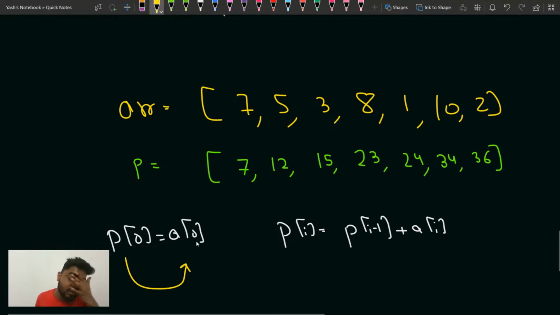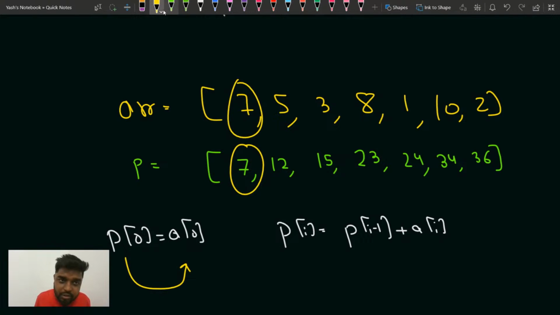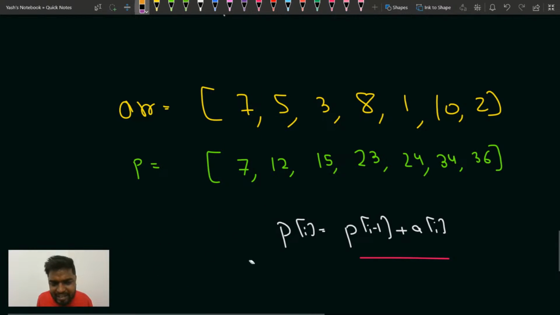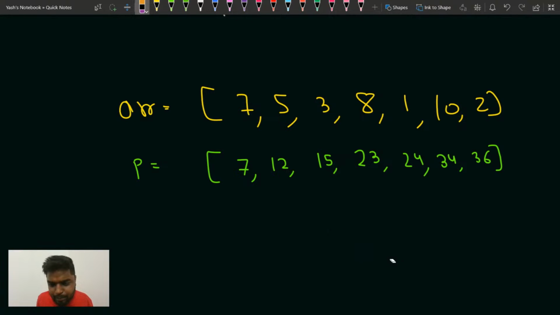Then starting from I equal to 1, P of I is equal to P of I minus 1, whatever the prefix sum was before, plus the ith element. Is that clear, guys? Understand one thing, that P of I is always going to tell me the sum of all the elements from A of 0 till the ith element.